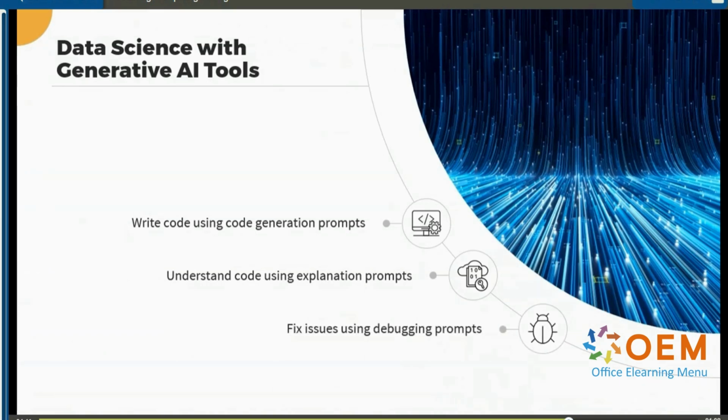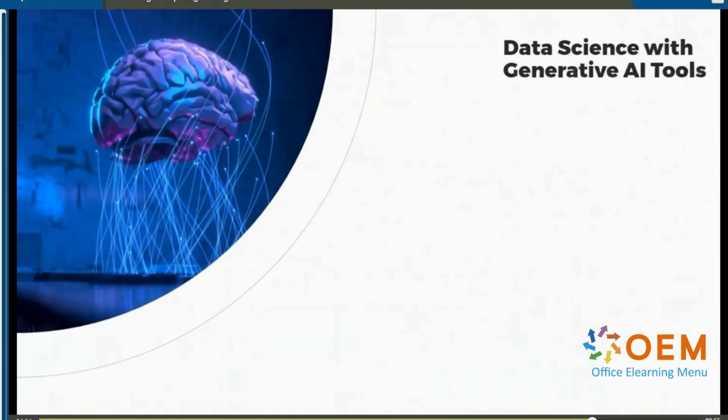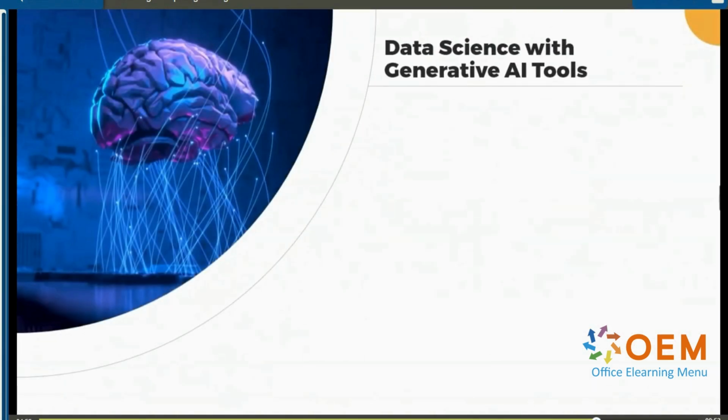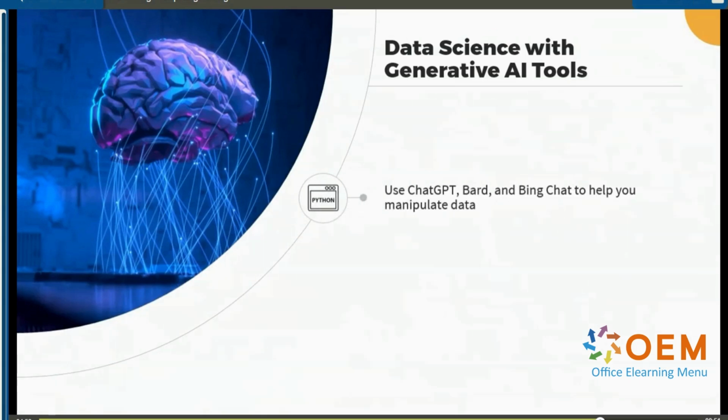If we run into issues in our code, if we find that we encounter errors that we don't really understand, we'll paste the error in to these models and see what debugging they can help us with. The generative AI tools that we'll use across this learning path will be ChatGPT, Google Bard, and Bing Chat. We'll feed in prompts to these models and ask them to generate code, help us with debugging, and help us with explanations.